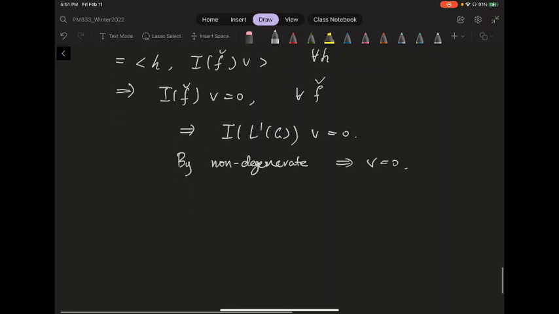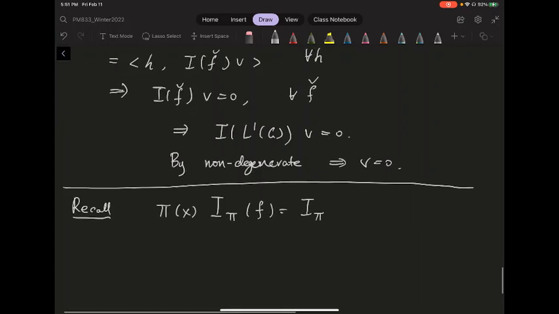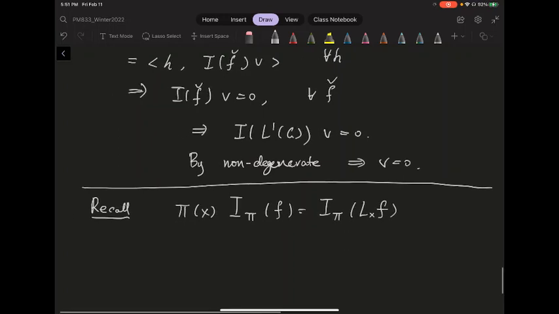Because this is dense, let me recall one algebraic property we proved last time: if I take pi of x and evaluate on I pi of f, that should return me I pi of the left translation of f by x.